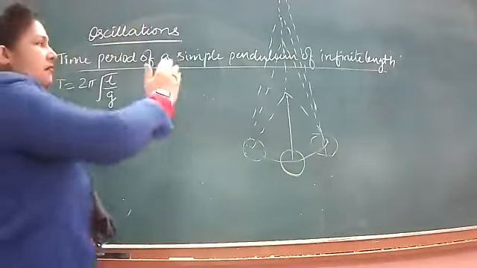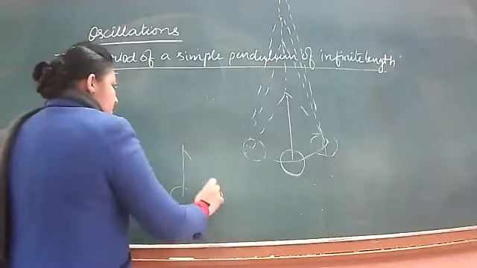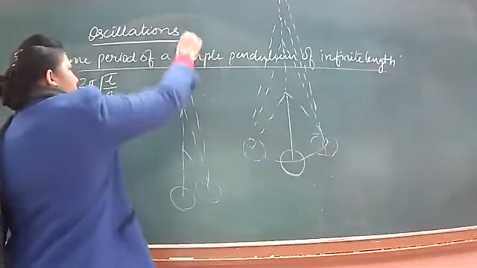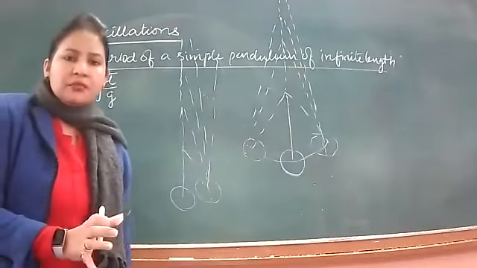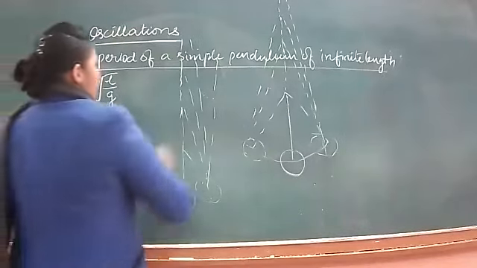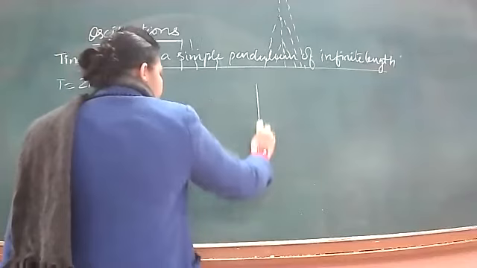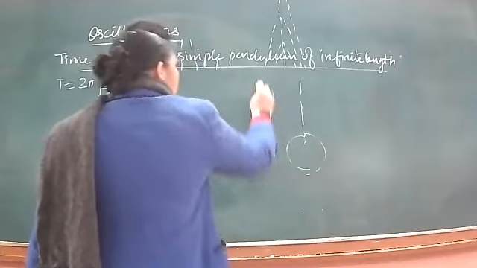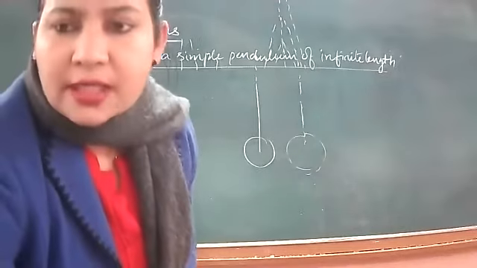ठीक है, ये जो एक्सट्रीम पोजीशन वाली लाइन है आप देख रहे हो, अगर आप कॉन्सेंट्रेट करिए तो this is becoming parallel almost for longer and longer length of pendulum, तो ये स्ट्रेट होती जाएगी. तो let us assume extreme position to be parallel to the mean position for such a case, right? So we are taking a simple pendulum of infinite length, so that's why we'll be showing mean and extreme positions parallel to each other. ठीक है, तो ये रीजन है कि why we are showing the extreme position like this.